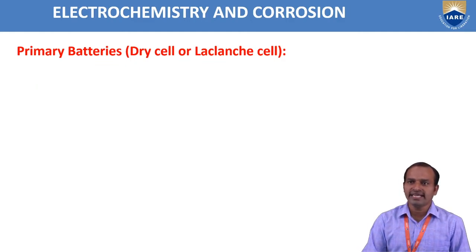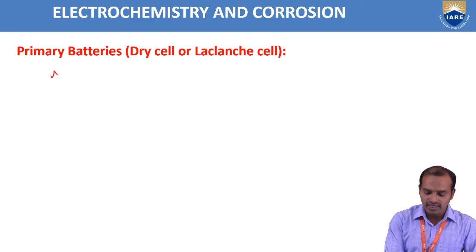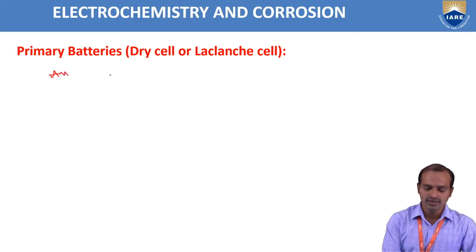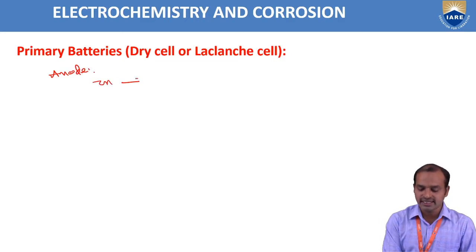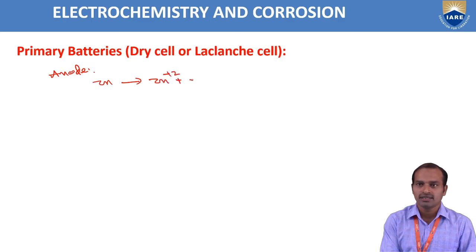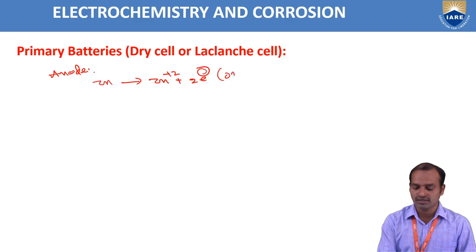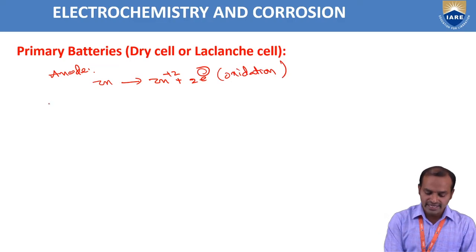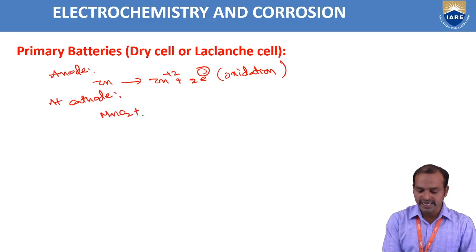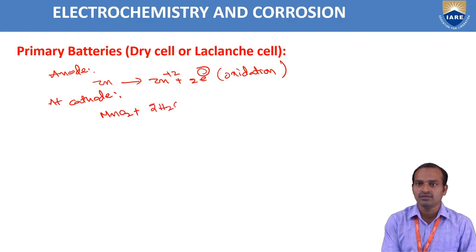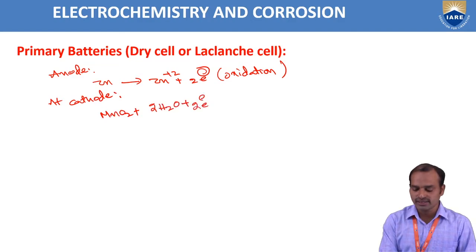In the dry cell, oxidation takes place at the anode. The zinc plate is the anode. Zn forms Zn2+ plus 2 electrons. This is the oxidation reaction. At the cathode, MnO2 reacts with 2 moles of water molecules plus gaining of 2 electrons to form Mn2O3 plus OH minus.